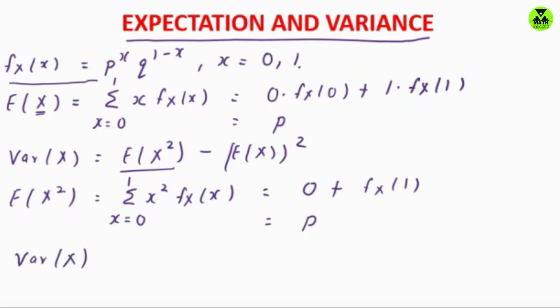Substitute the values of expected value of x square and expected value of x. So expected value of x square is p, minus expected value of x whole square, that is p square. So this is nothing but p times 1 minus p, which equals pq. So this is the variance for the Bernoulli distribution, and the expected value of x is equal to p.